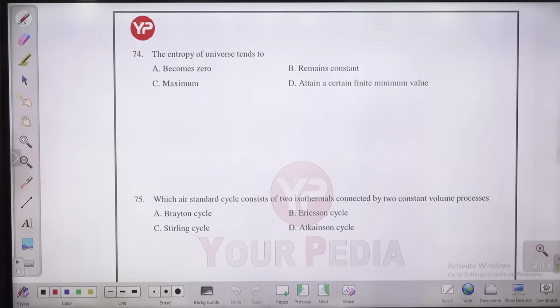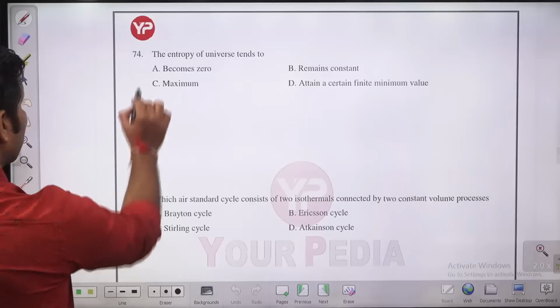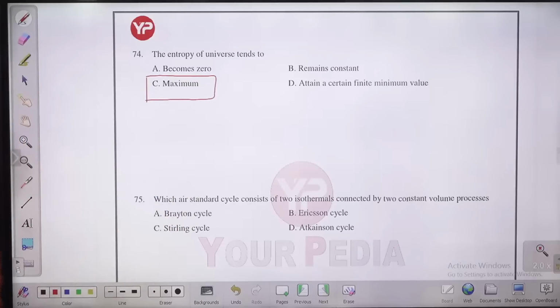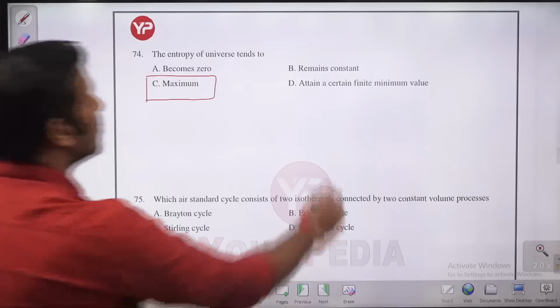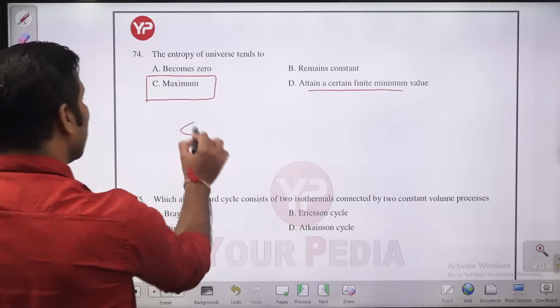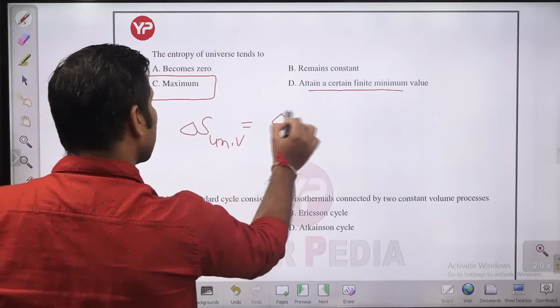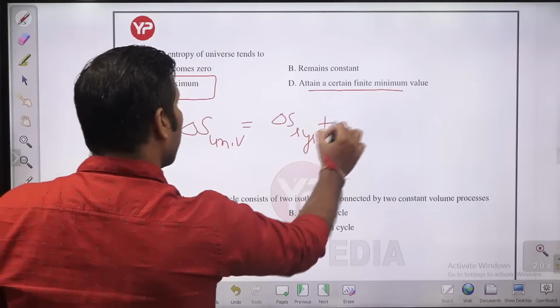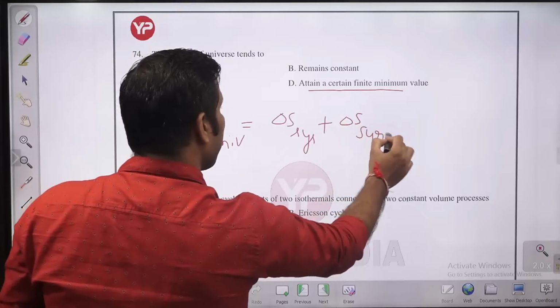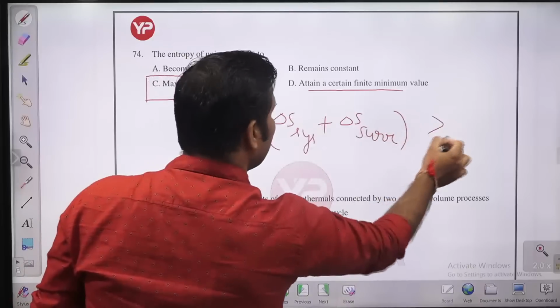It will become maximum. So it is not going to become zero. It is not going to remain constant. It is moving in the direction of making itself maximum. Entropy of the universe tends to become maximum. Attain a certain finite minimum value: this is not right, because we are moving in what direction? Entropy change of the universe means entropy change of system plus entropy change of surrounding. This will always be greater than or equal to 0.